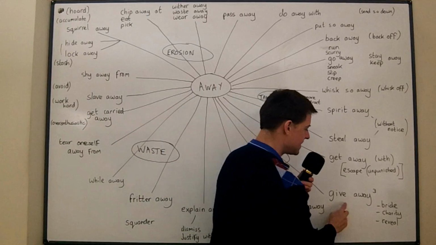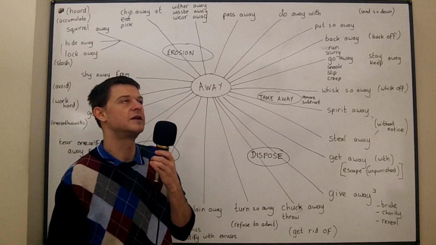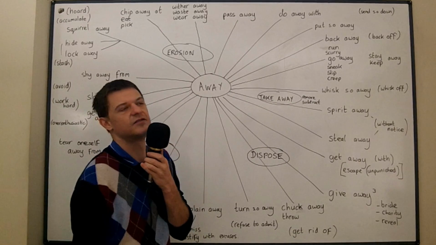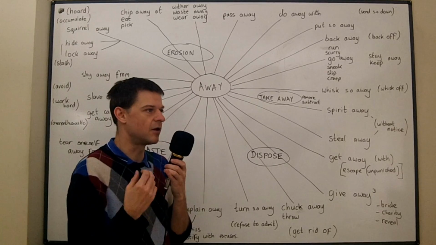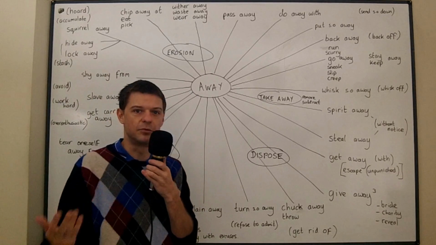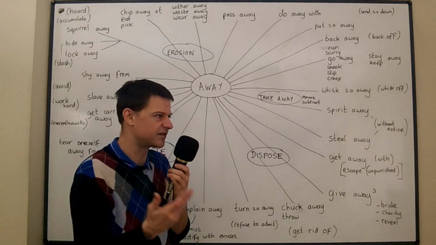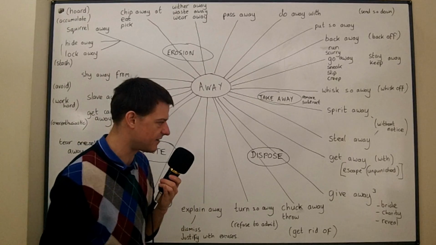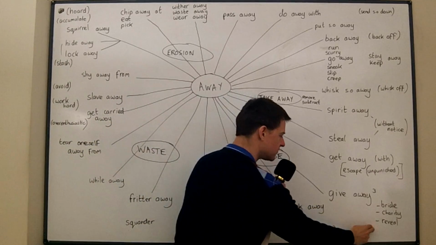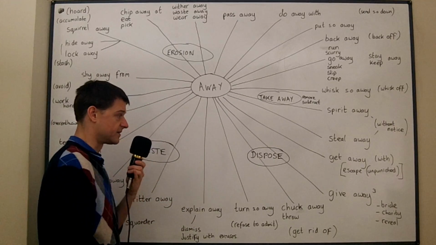But lastly, give away can also mean reveal or expose, because you might say something like this. You might say his accent gives him away as a person born in the northeast, or a person who grew up in the northeast. His accent gives him away. It reveals him to be a person from that area. So it can also mean reveal, and it is quite often used like that.